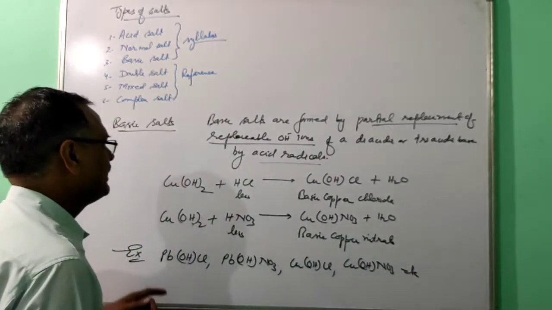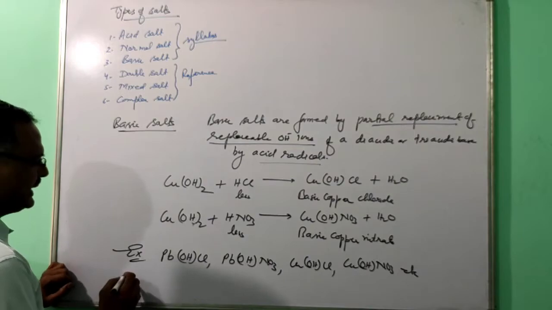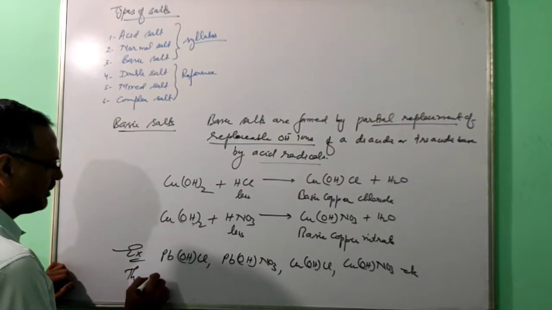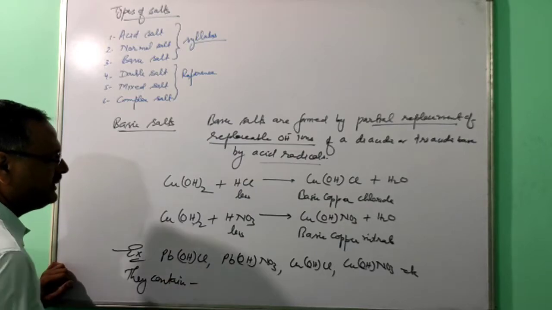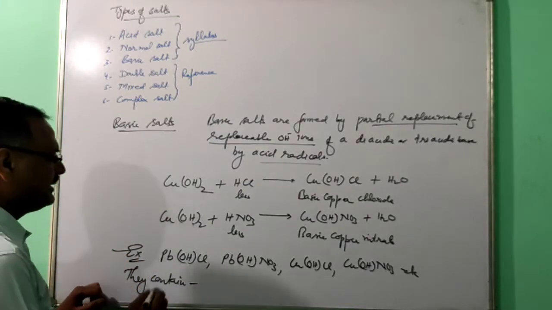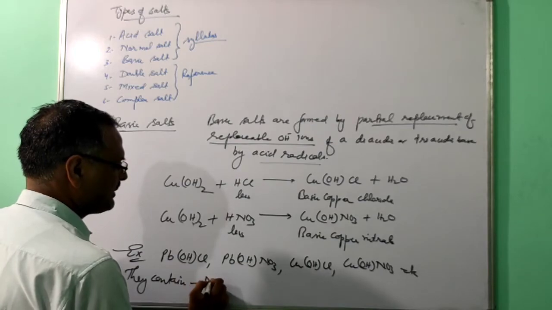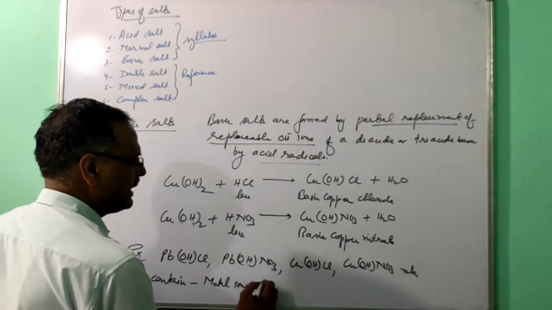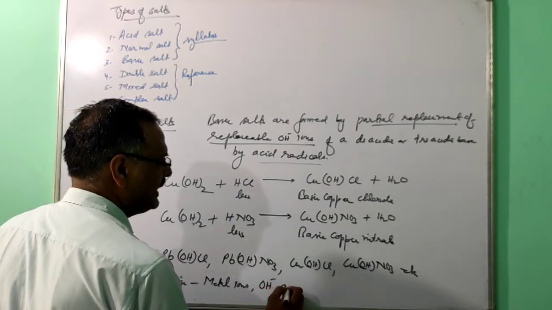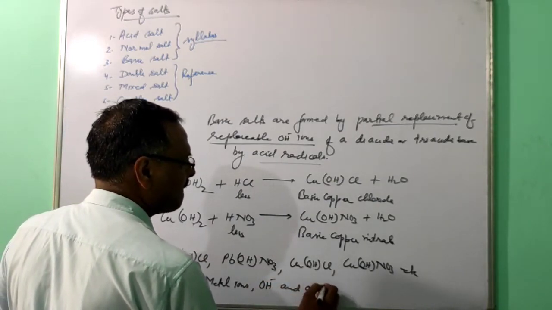So what does a basic salt contain? It contains metal ions, hydroxyl ion, and acid radical.